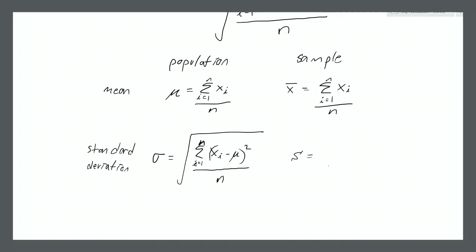Because how widespread the data from the 100 people that you ask could be different than how widespread the data is from the entire population of the country, right? So we use a different symbol, and you add up the differences between the data points and the mean value squared, right? Divide by n minus 1, and then you take the square root.